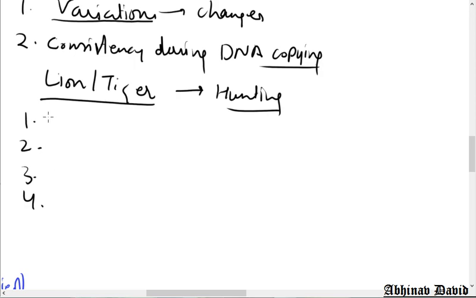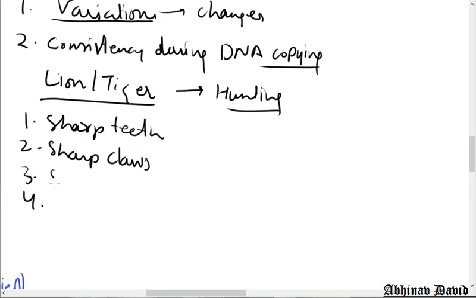So the first point which most of you will write is sharp teeth. Sharp claws. Why teeth? To tear the flesh. Claws to hold the organism. Strength, to run and to kill also. They need strength. Yes or no? And then speed. So if they don't have much speed, the prey will run away. They are predators. The prey will run away simply. The deer will run away. They will not be able to kill.